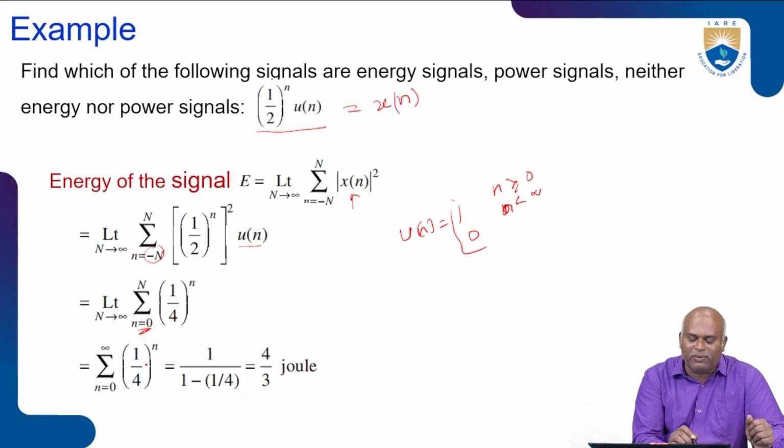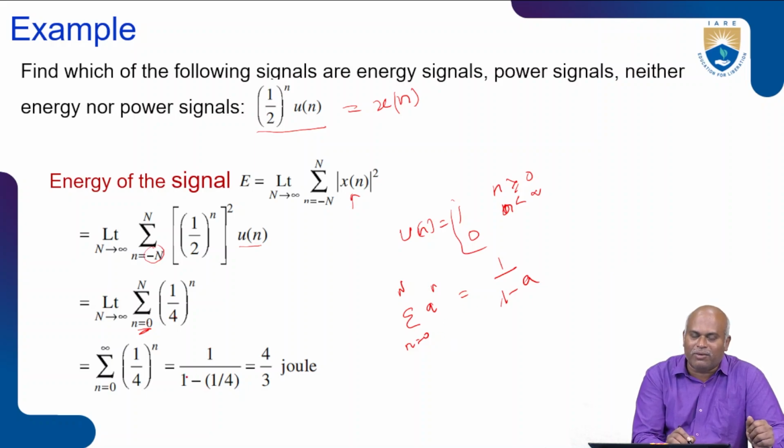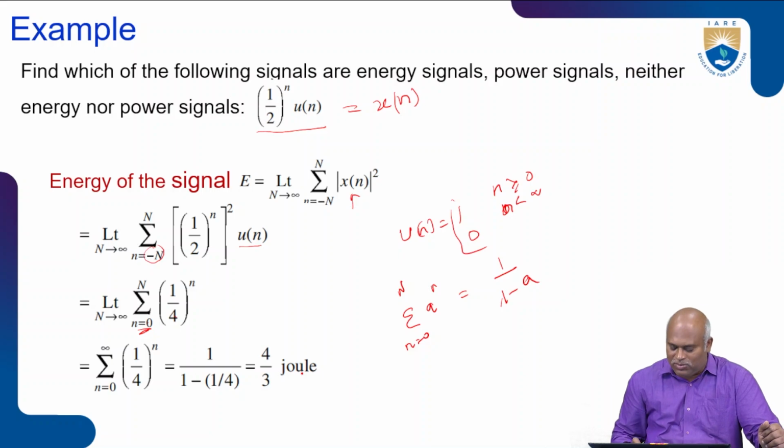This is equal to summation of n equal to 0 to N of a power n. This value is equal to 1 by 1 minus a. I adapt this formula here: 1 by 1 minus a, where a is 1 by 4. That is 4 by 3. After simplification of this equation, the energy is 4 by 3 joule.